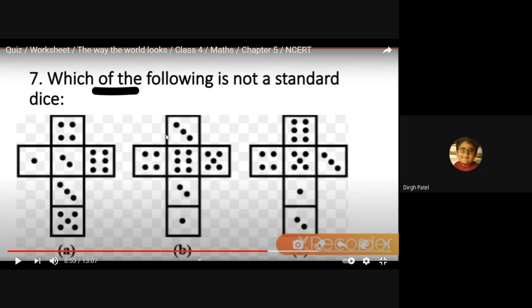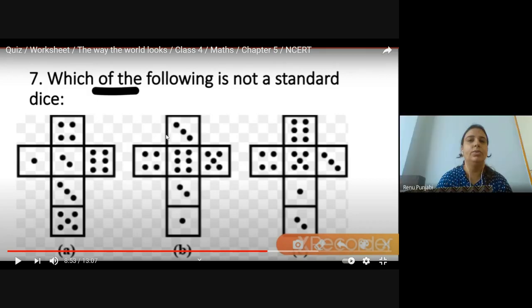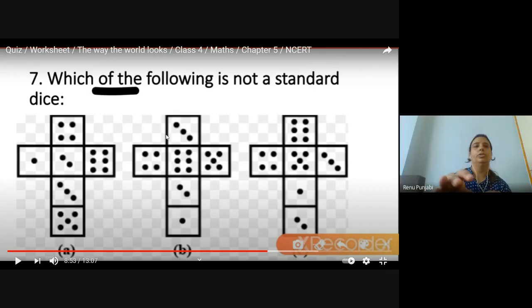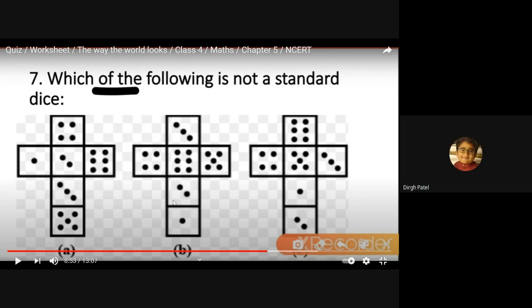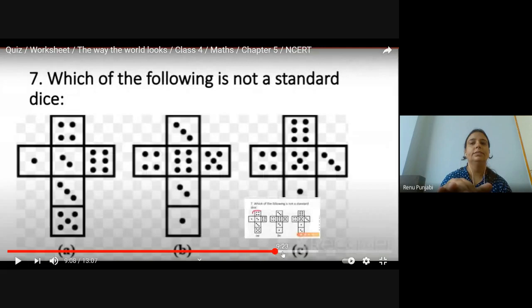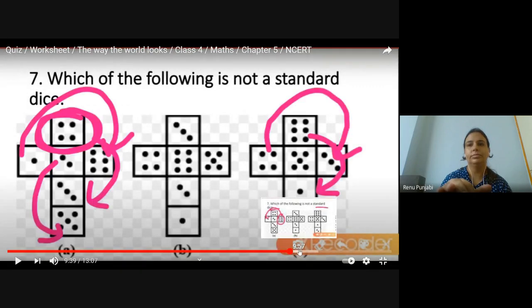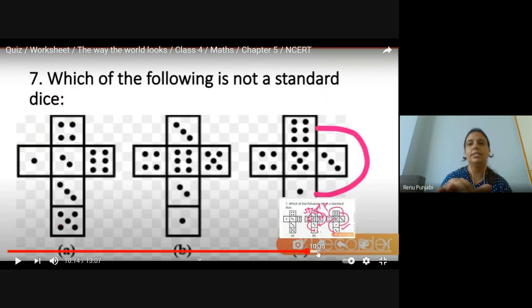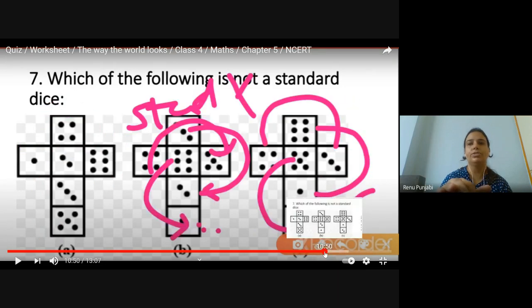The second one. 3 plus 2 is 5. Yes. 4 plus 5 is 9. And 6 plus 1 is 7. Only one is right, others are wrong. So that second one does not make it a standard dice. Very good, excellent. So second option is wrong. So your answer is second option. Go to the next question.